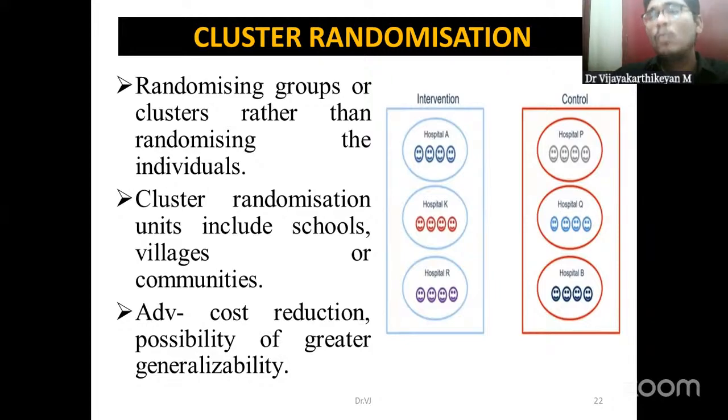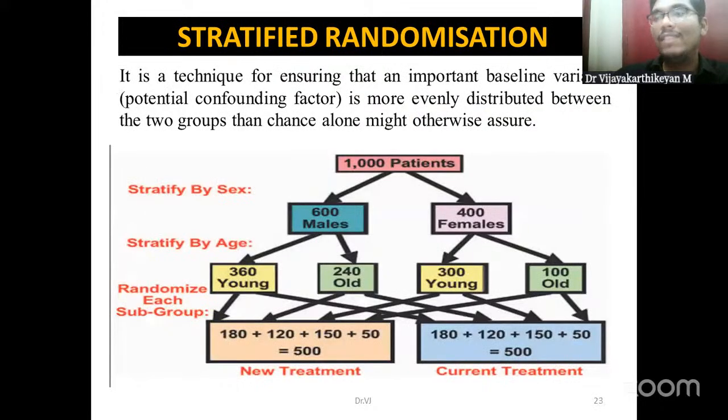It might sound like a simple thing because it is easy, but practically there will be so many errors if we just use cluster randomization. Though we reduce the cost, and there is also greater generalizability because we are going to include each of the groups, and the representation will be good, the practical application is a very tedious thing. So another type of randomization is stratified randomization.